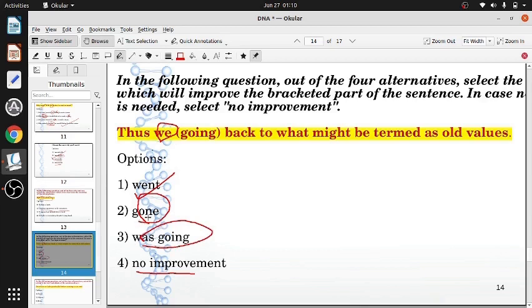Gone you cannot write because we have to write we have gone. He has gone. They have gone. There must be has or have, but along with we, you have to write we have gone. So the only correct one is we went. So option 1 becomes the correct option. We went back.